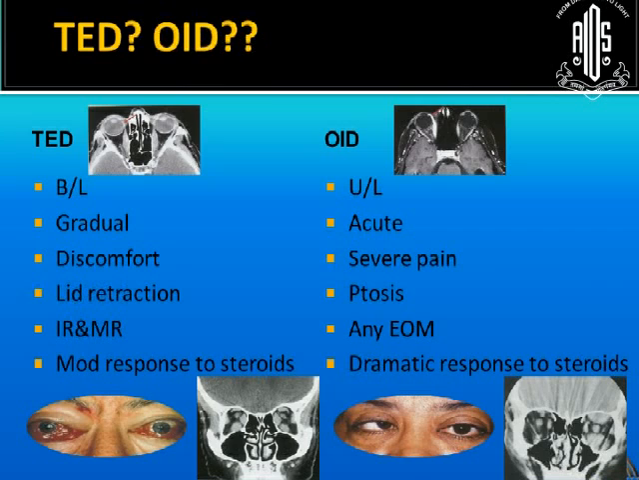Now, how do we differentiate thyroid eye disease and orbital inflammatory disease? Thyroid eye disease is usually bilateral and or asymmetrical, and orbital inflammation is usually unilateral.